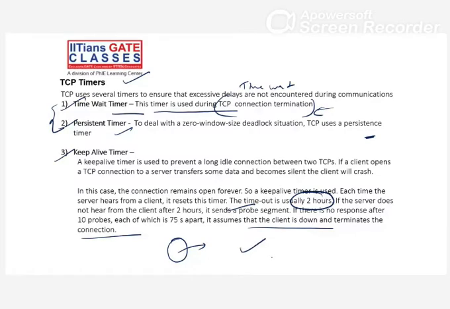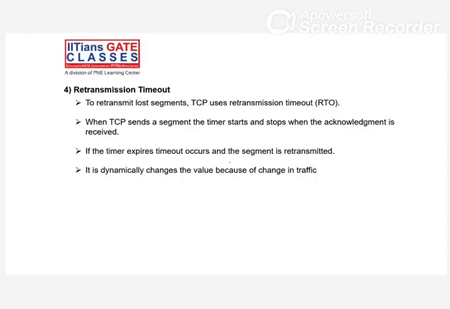The last one is the retransmission timeout. What does this retransmission timeout mean? To retransmit a lost segment, TCP uses retransmission, when your segment or your acknowledgement is lost. So if the client does not receive this acknowledgement after the timeout, we need to send the segment again. This is called a retransmission timeout.